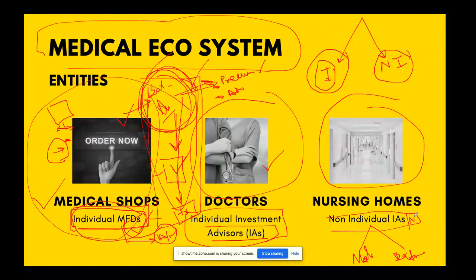So the non-individual IA plus MFD combination is the most feasible combination which people are going to take in the next 1 year. I predict, myself, 3 years, not 1 year. In the next 3 years, there will be 70% of this combination.